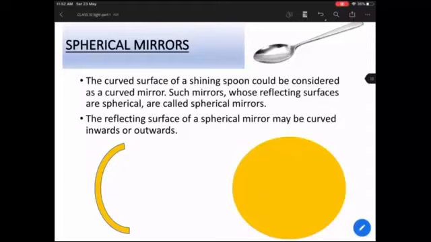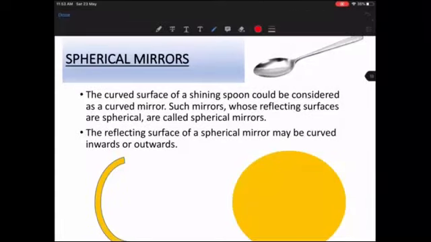As the name suggests, spherical mirrors must be curved mirrors. Mirrors which have curved surfaces are known as spherical mirrors. What type of curved surfaces have you seen at your places? Like a spoon. If you take a spoon and try to see your face, you will be able to do that. The spoon has two surfaces.